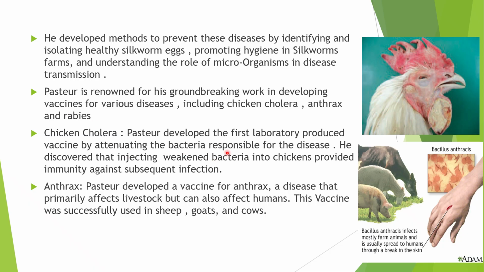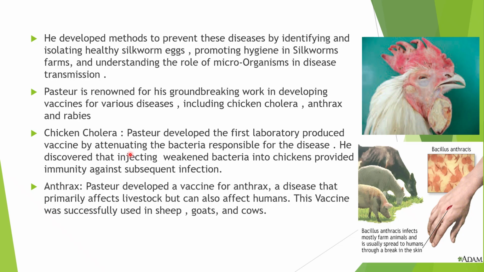So Pasteur was the first person who discovered a vaccine for it by attenuating the bacteria. The meaning of attenuation is weakening the bacteria. So he weakened the bacteria and injected them into these chickens. How did they weaken this bacteria?